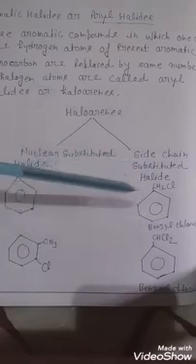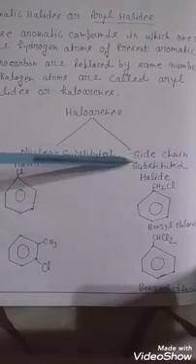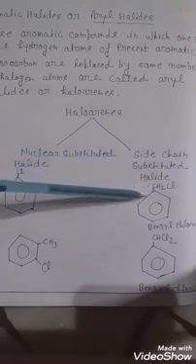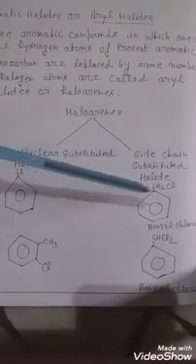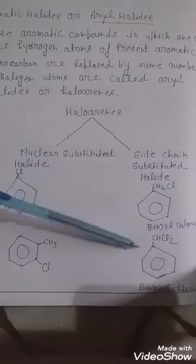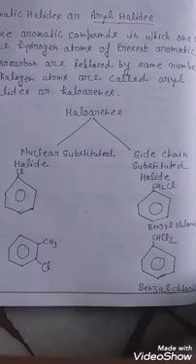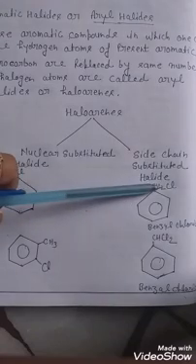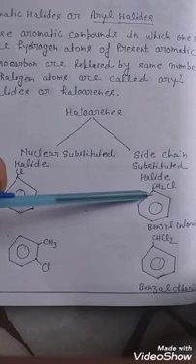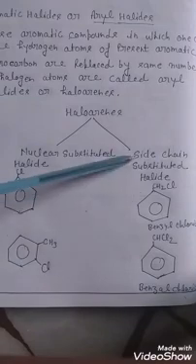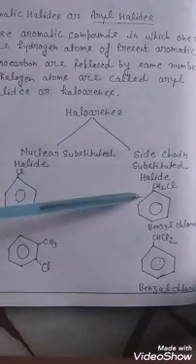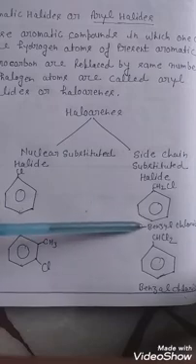The second type of haloarenes, on the basis of halogen replacing hydrogen, is the side chain substituted halide. In side chain substituted halides, the compound in which the halogen atom is attached to the side chain of the benzene ring is termed a side chain substituted halide. In this example, this is benzyl chloride.